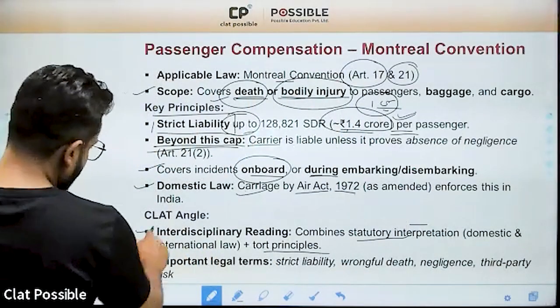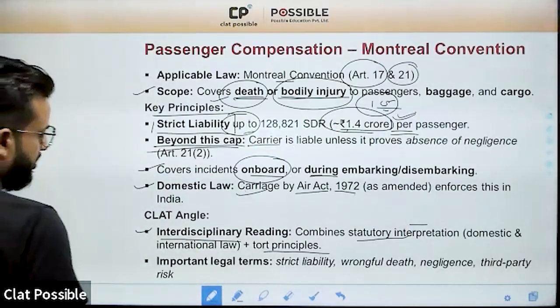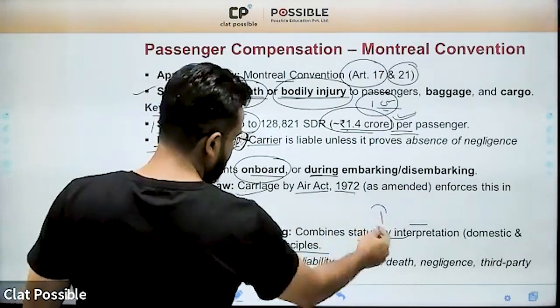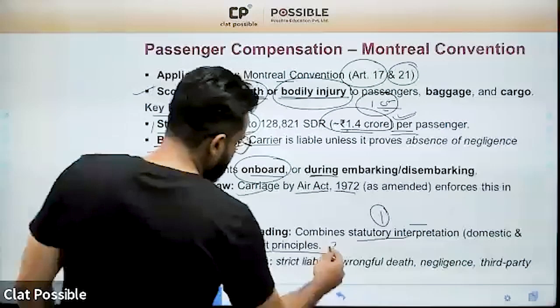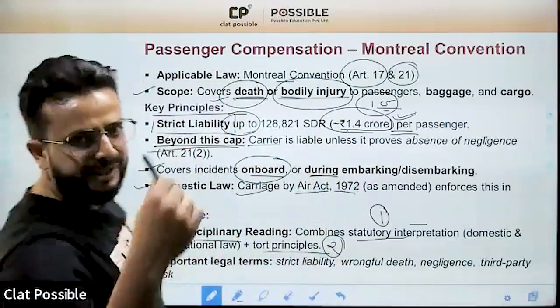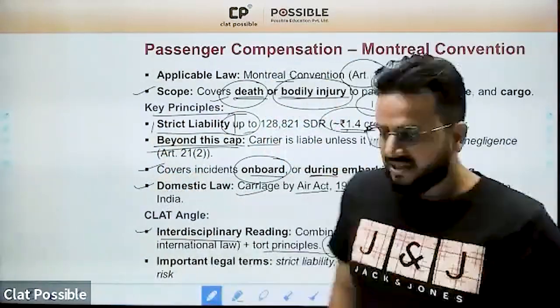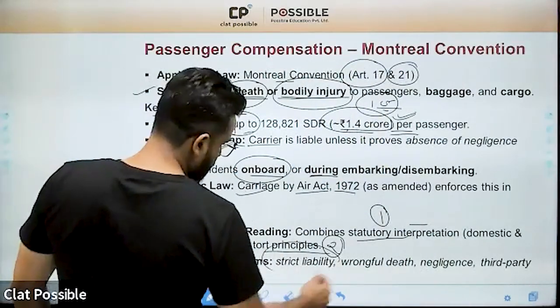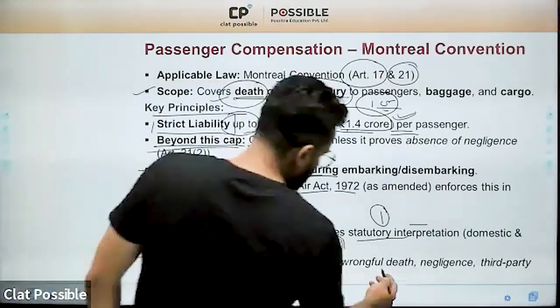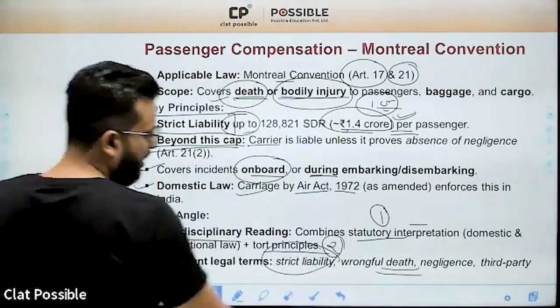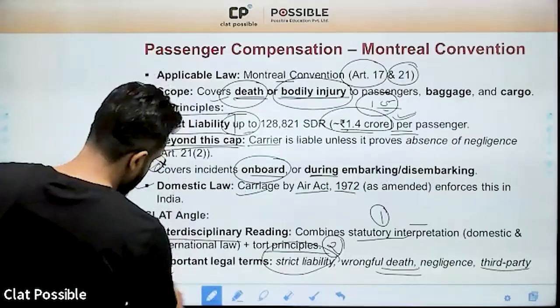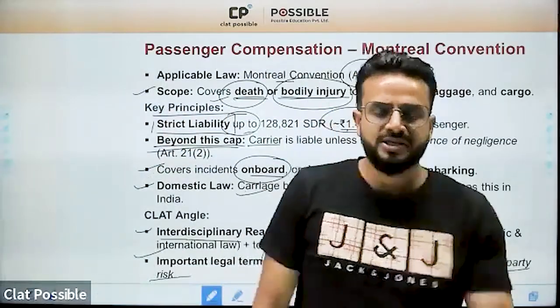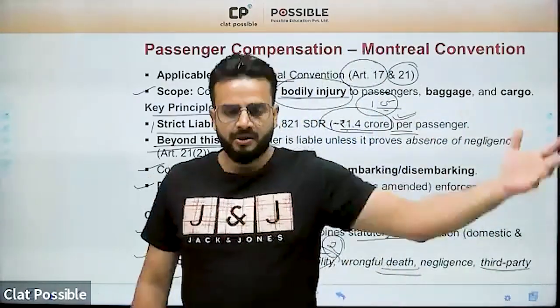तो एक तो you can be tested from the interdisciplinary questions, that is a combination of statutory interpretation and tort principles. Tort principles मतलब negligence हो सकता है, it could be nuisance, it could be strict liability, and even vicarious liability for that matter. So ये जो कुछ legal terms हैं, you will have to focus more on these terms. I just said wrongful death is also part of it, and third party risk, which I will just explain in a while. It's related to the concept of insurance, where I get an insurance from a company and the company protects me from any claims that might arise against me from a third party.